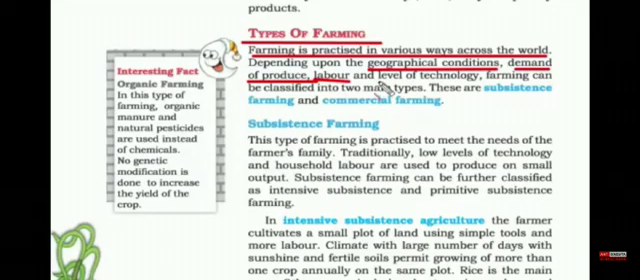Finally, the level of technology we have. The more advanced technology you have, the easier it is to do farming or any kind of activity. You produce large quantity in less time. Farming can be divided into two types, that is subsistence farming and commercial farming.